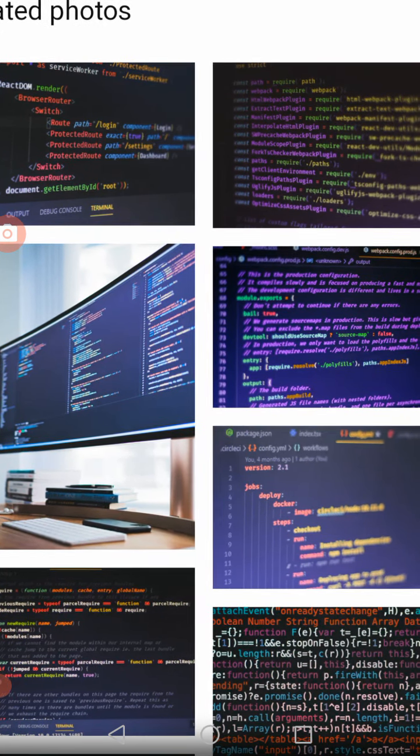The next one is the interpreter. An interpreter is a program which is used to interpret. That means when you are writing a program, each and every line will be interpreted by it. When each and every line is correct, only then will the program be executed. That means it will check each and every line. If there is a mistake in one line, it will stop, and if you correct it, it will go to the next line. Already we learned that a program is a set of instructions, and only if each and every instruction is correct will the program be executed. In both these manners we can write.